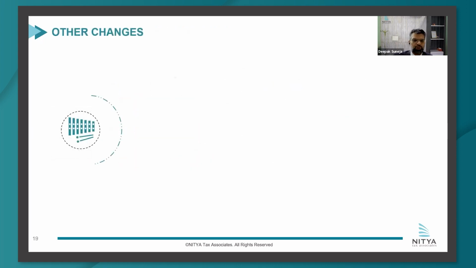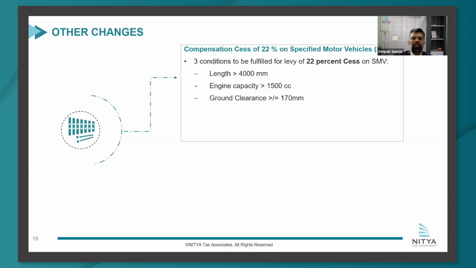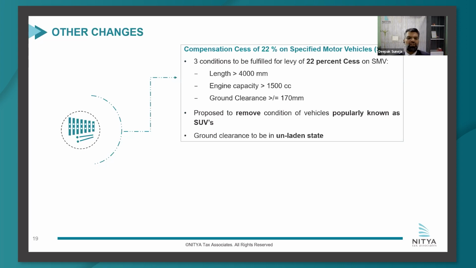Other changes which were proposed were for compensation cess on SUVs. Earlier, 4 conditions needed to be satisfied. Now only 3 have to be satisfied: length, engine capacity, and ground clearance. So the condition that it should be popularly known as an SUV has been removed. And they would also be clarifying that the ground clearance should be seen in an unladen stage.